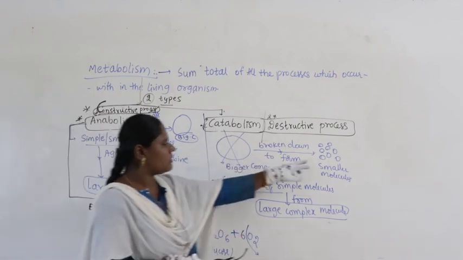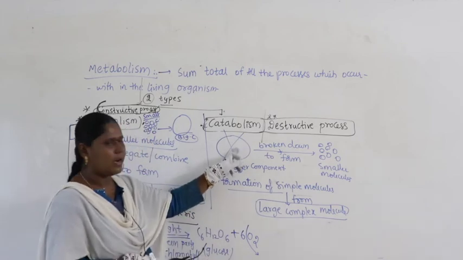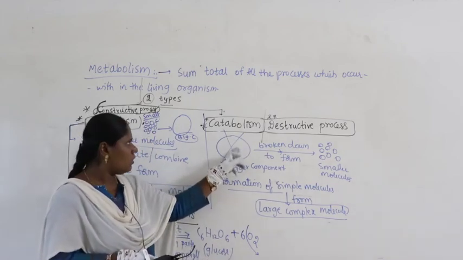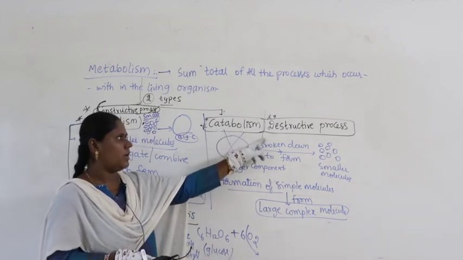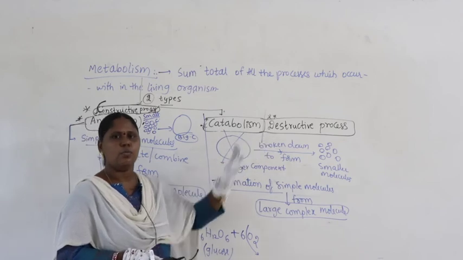That means simple molecules are produced by the breakdown of a large complex molecule. This is called catabolism, also called a destructive process.